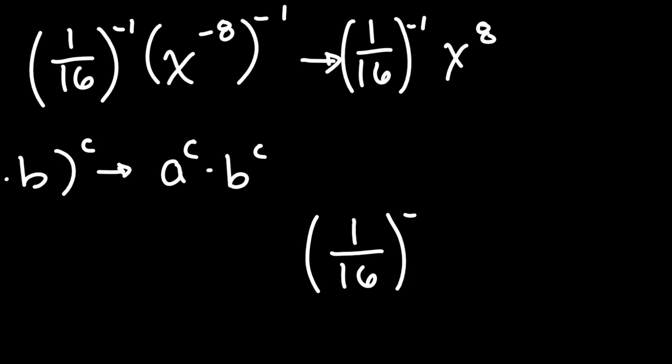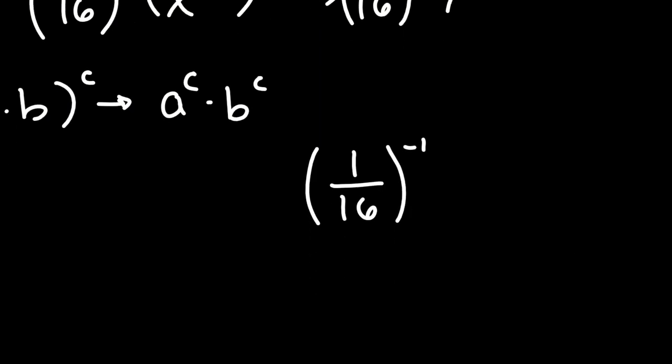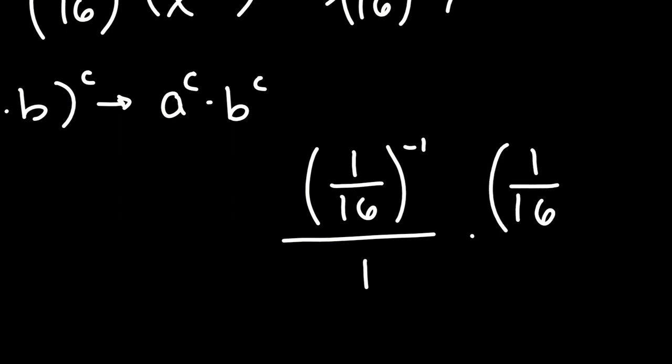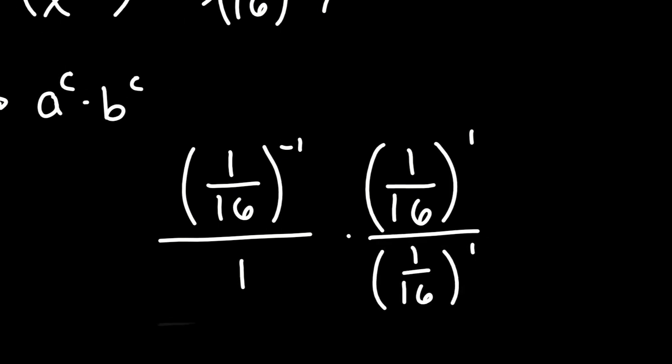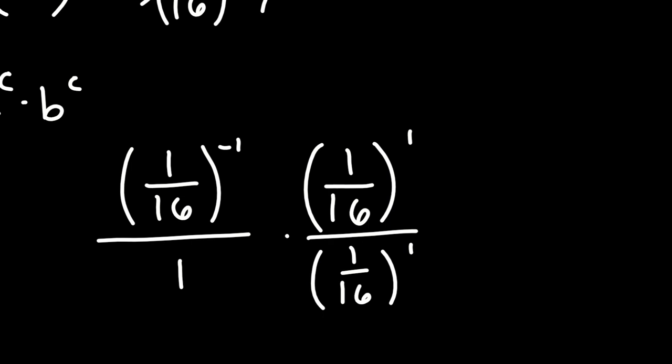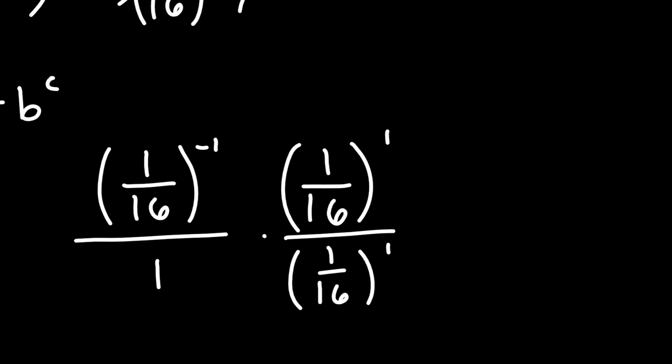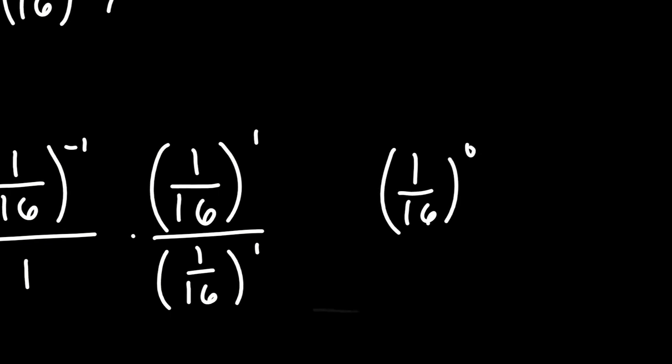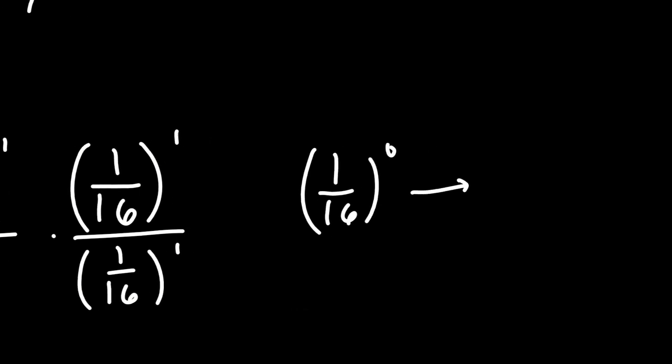If I wanted to get rid of the negative exponent, I could multiply this by the number 1, and the number 1 I would multiply it by would be 1/16 to the first over 1/16 to the first power. In my numerator, I've got 1/16 to the negative first times 1/16 to the positive first, which is 1/16 to the 0 power, which just equals 1. So this numerator just becomes a nice, well-behaved number 1.